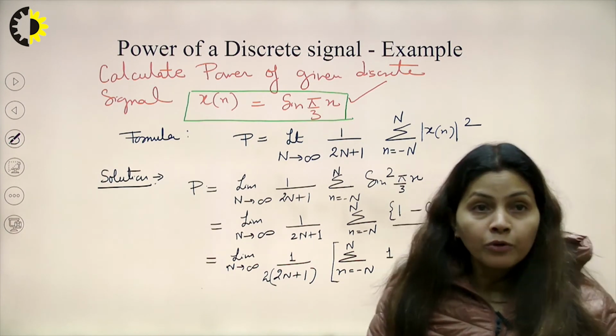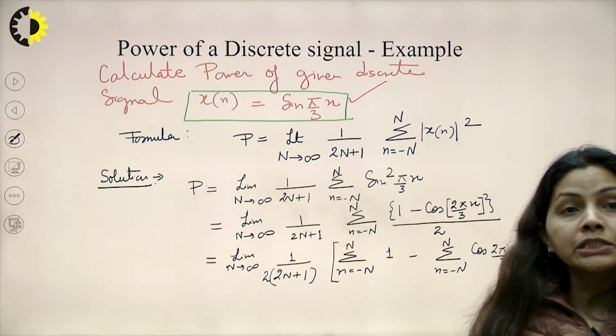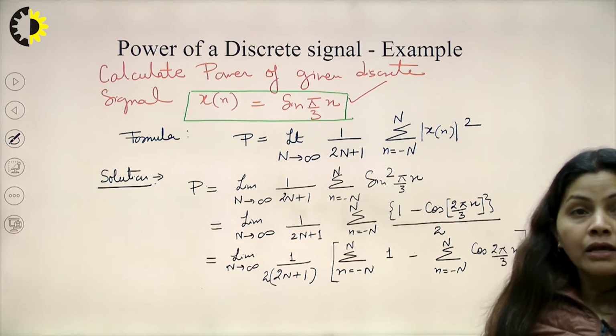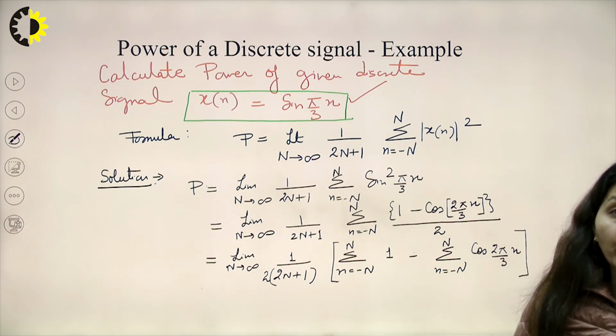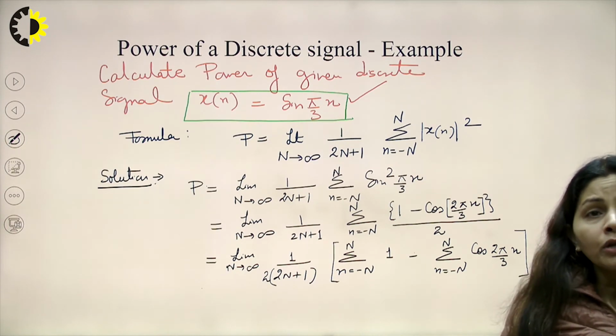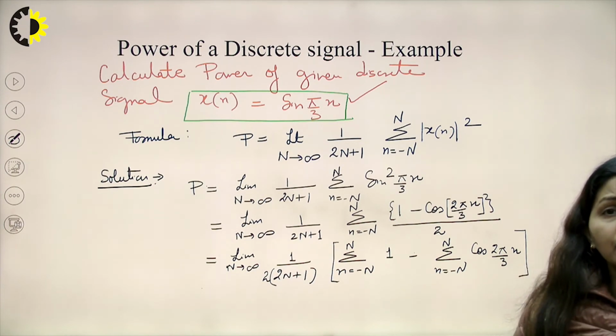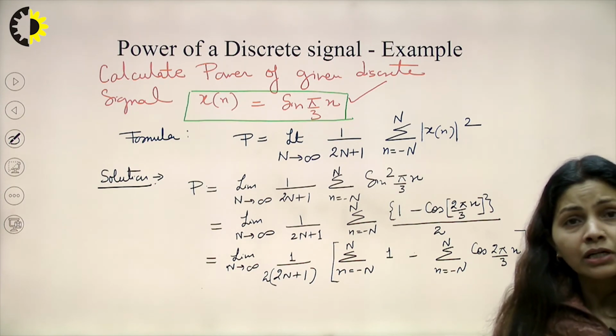The power formula is the limit as n tends to infinity of 1 upon 2n plus 1, summation from minus n to n, of mod of x[n] squared. In this formula, in place of x[n] we will put sin pi by 3 n and we will square this particular term.